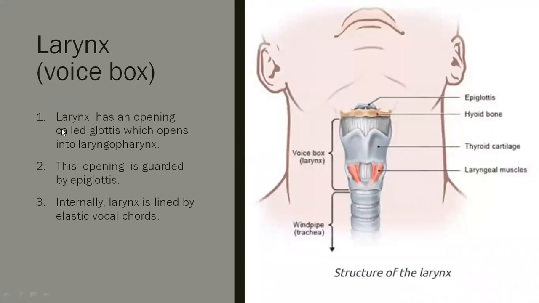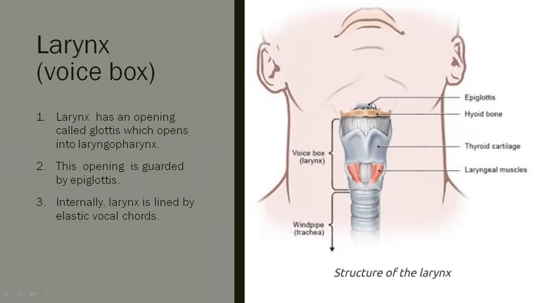Larynx or voice box. The larynx has an opening called the glottis, which opens into the laryngopharynx. The pharynx is continued with the larynx. The glottis, a flap-like structure which covers the pharynx and larynx, the opening is guarded by the epiglottis. See here, the opening is guarded by the epiglottis.